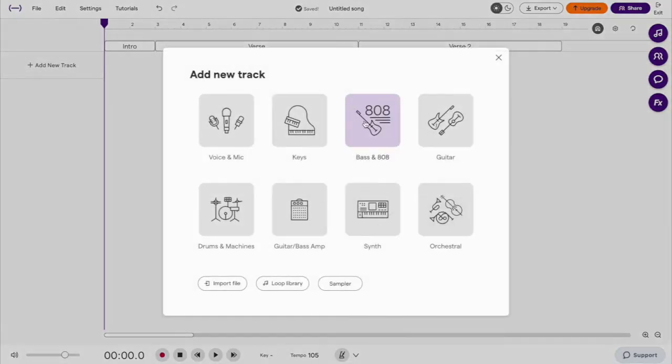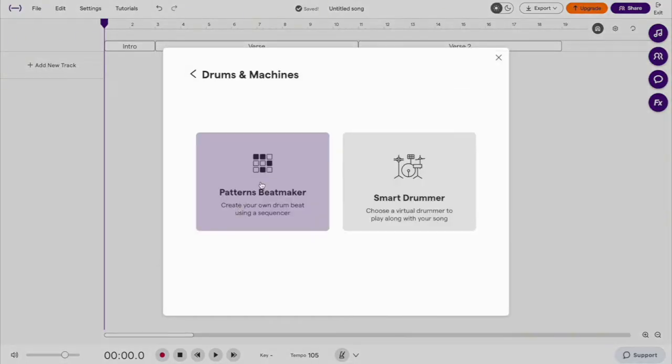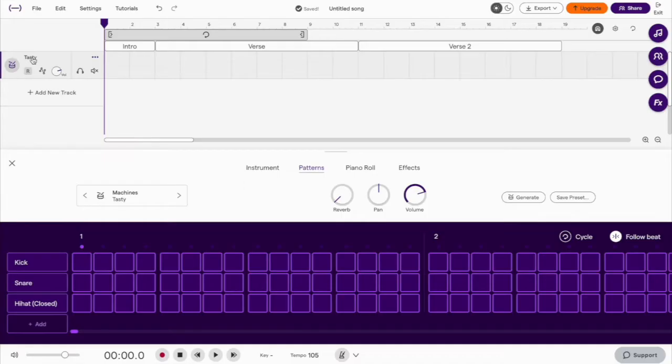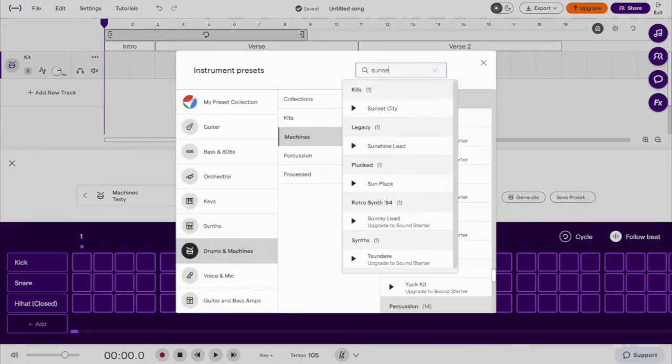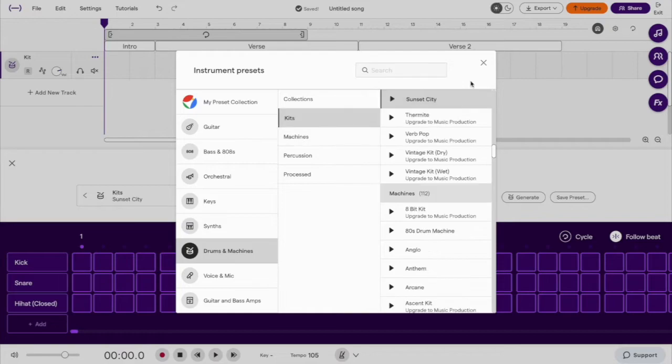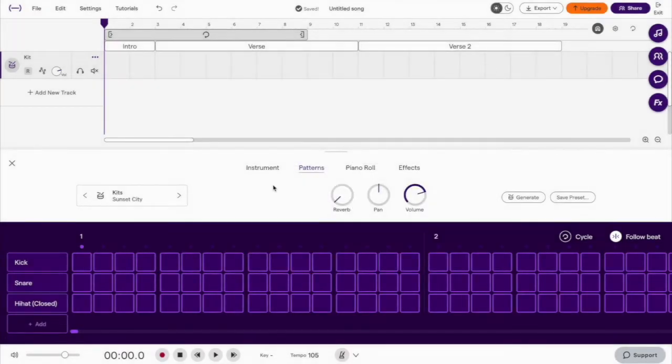Step 2, we'll input the drums. Add a new track, drums and machines, patterns beatmaker. Rename to kit. To change the sound of the instrument, select instruments, type in sunset, and select Sunset City. Exit. We'll use the pattern section to put in our rhythm pattern.